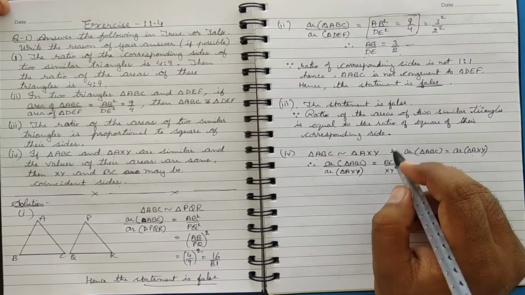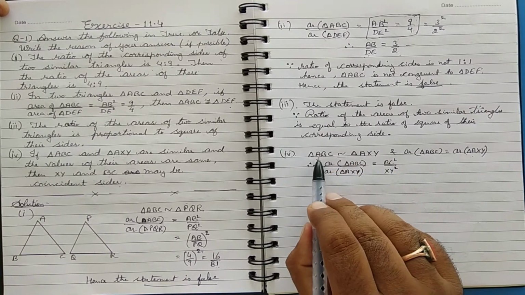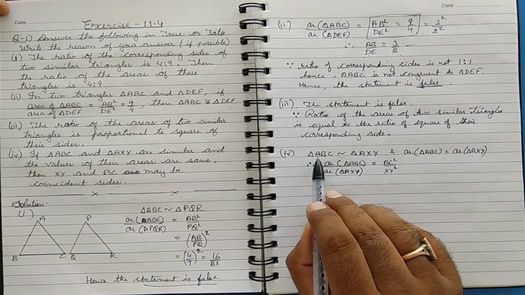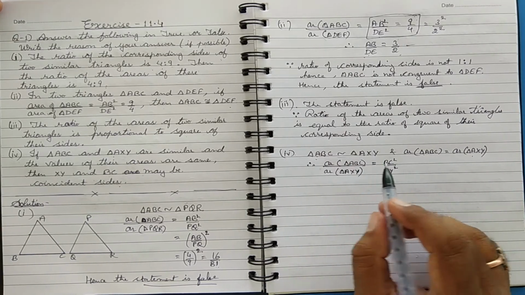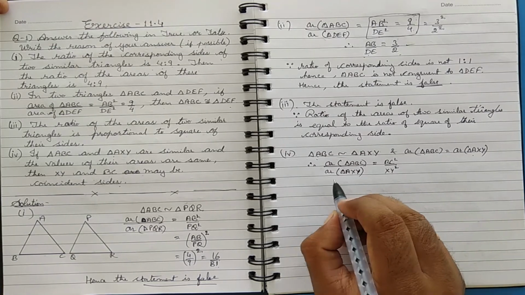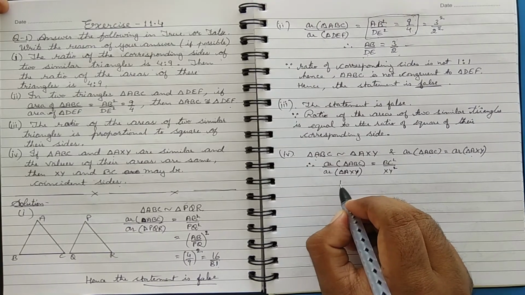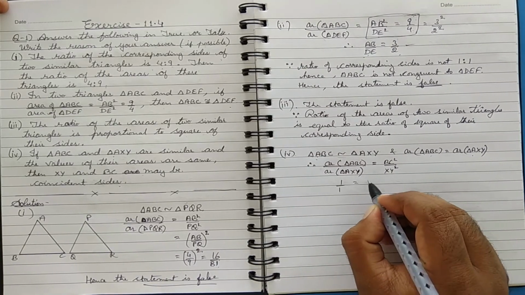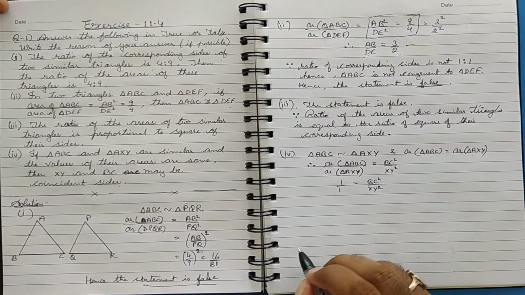These are the corresponding sides which you get. Though you can take all the sides, you may take AB upon AX, you can also take AC upon AY, the square of them also. Now here the ratio is equal. So ratio being equal, this is 1 upon 1 and this is equal to BC squared upon XY squared.